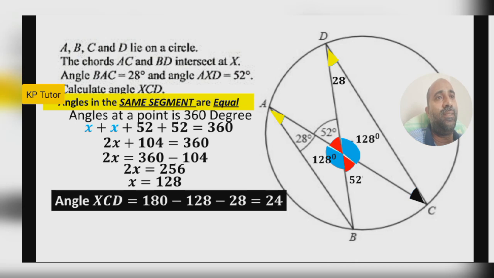For a question like this, you have to just listen and think about what is actually given. According to that you have to go through it, nothing more you need to think, because the chord is given, they intersect at X, then angles at a point are 360. Like that only, slowly, step by step, according to the question, if you do, then you will get the answer very easily. No need to make it that complicated. Okay, so let's move to the next.